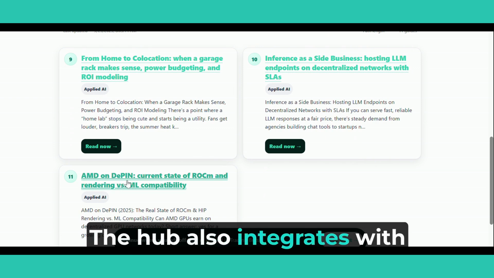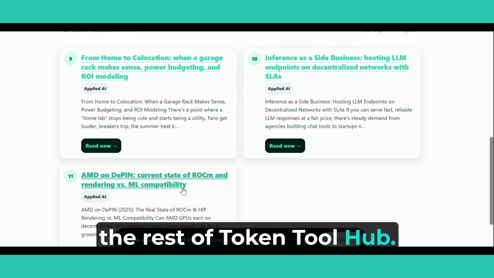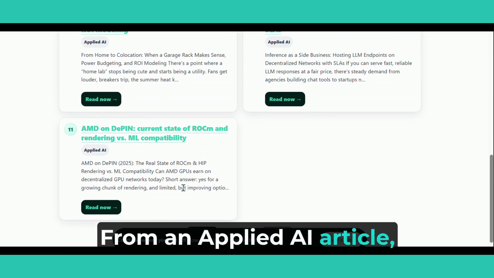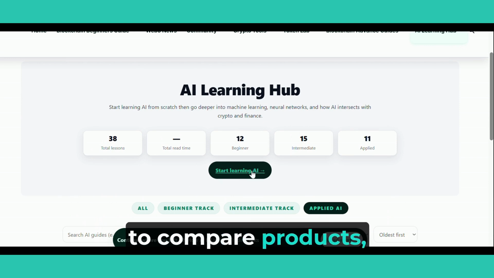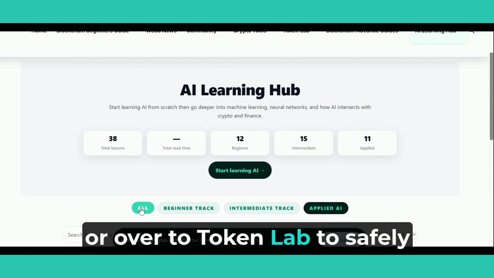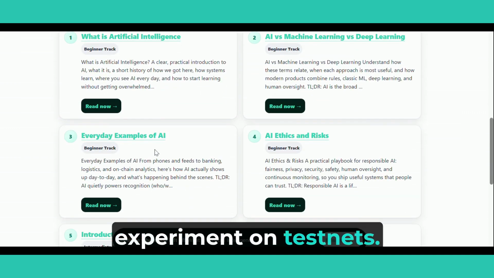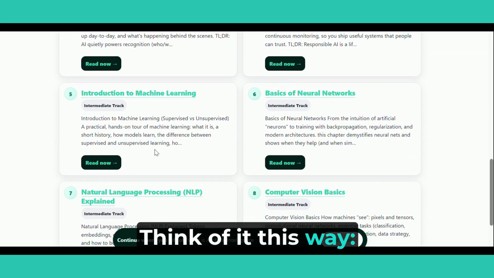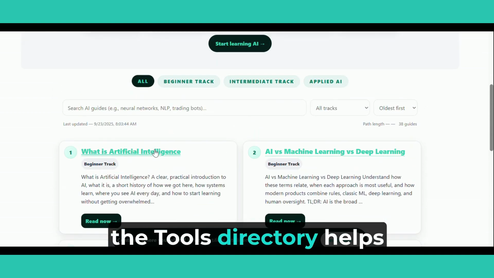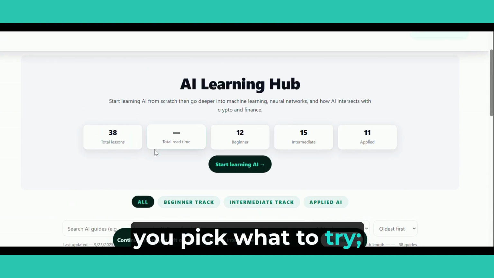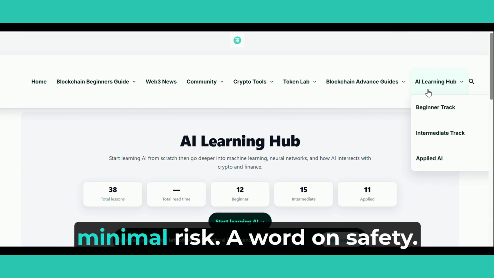The hub also integrates with the rest of Token Tool Hub. From an Applied AI article, you can hop to our AI Crypto Tools directory when it's time to compare products, or over to Token Lab to safely experiment on testnets. Think of it this way: the Learning Hub teaches the why and how. The Tools directory helps you pick what to try. Token Lab lets you practice with minimal risk.